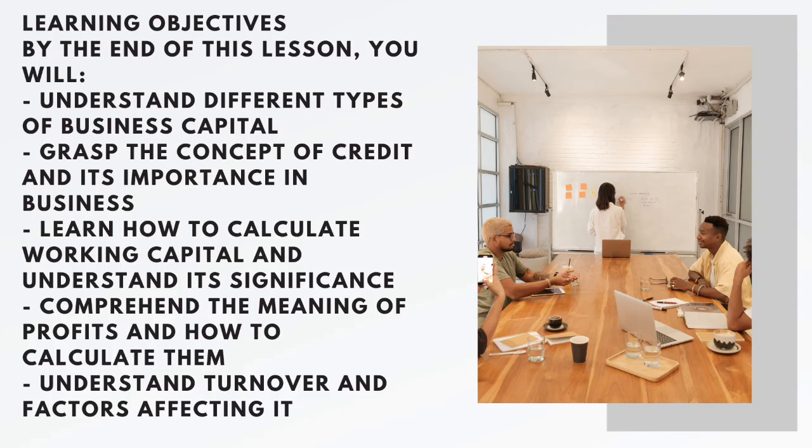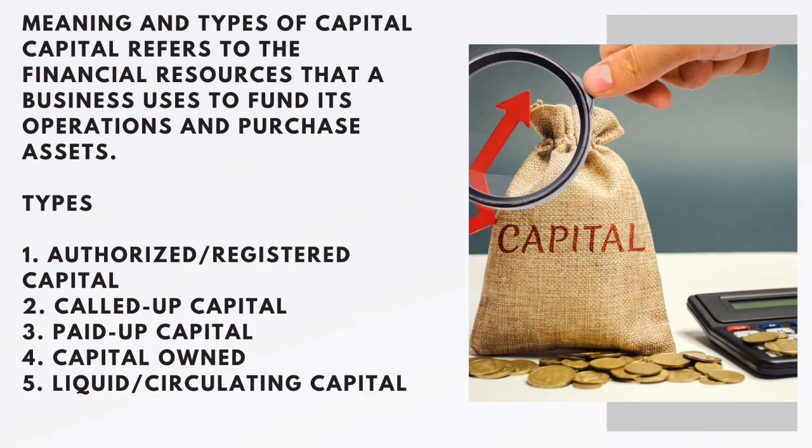Let's move on to the lesson objective. By the end of this lesson, you will understand different types of business capital. That's our number one. Number two, you'll be able to understand the concept of credit and its importance in business. Number three, you will learn how to calculate working capital and understand its significance. Number four, you'll be able to comprehend the meaning of profits and how to calculate them. And the last but not the least on our lesson objective for today, you are going to understand turnover and factors affecting it. Let's begin our adventure.